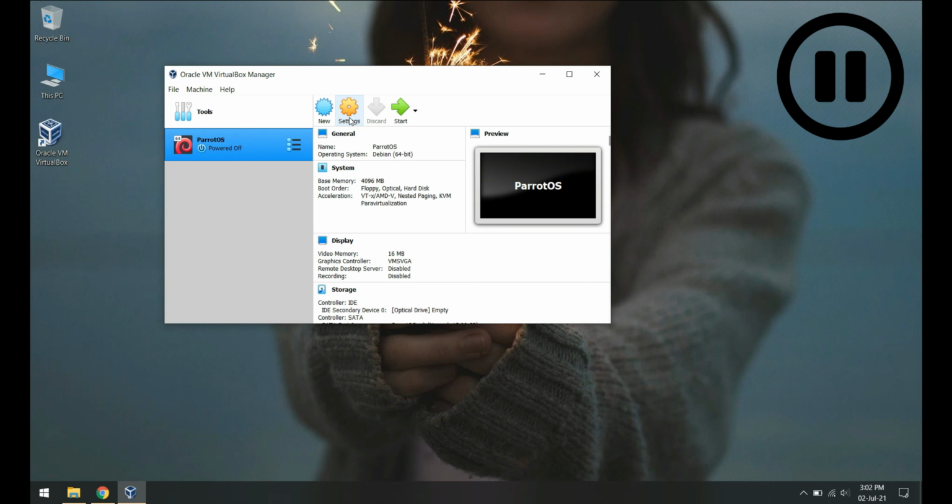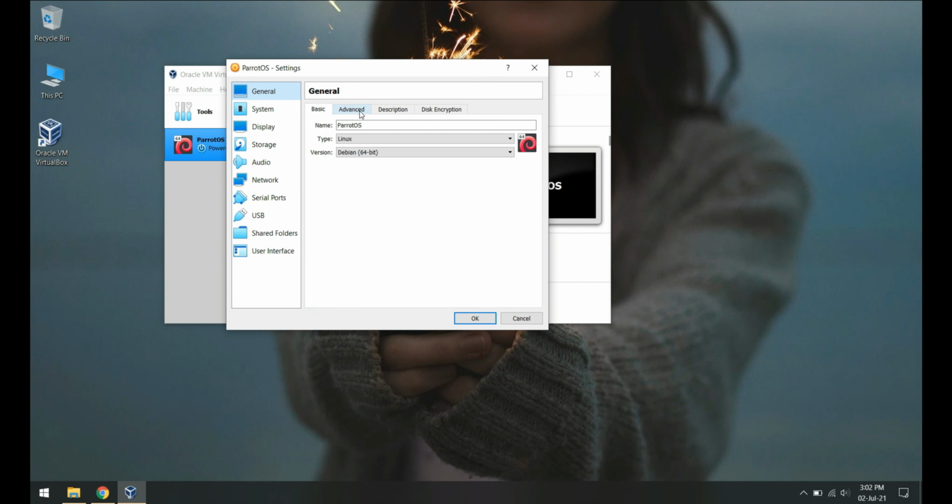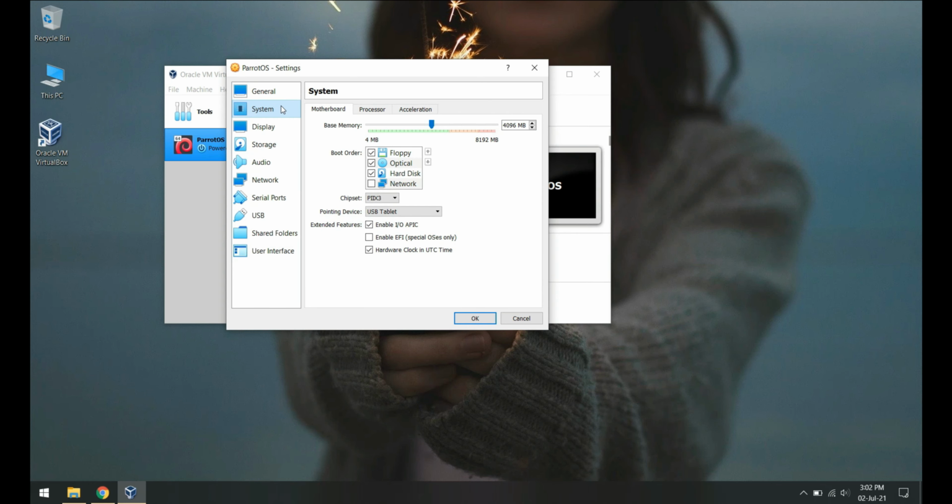But we won't start it just yet. We have some settings to change. Click on this Settings button. Go to the Advanced tab and select Bidirectional in both of these. This setting will allow you to share your clipboard between the host and the VM. Keep everything else as it is, and go to the System section.